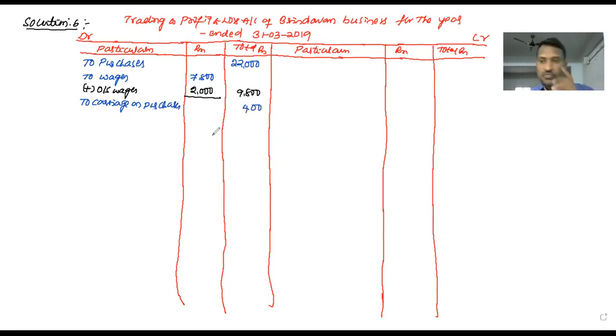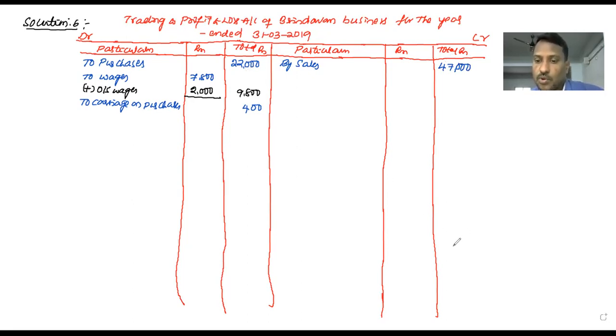Right. So the trading account debit side information is finished. Let's move to the credit side. By sales; there are no returns. Directly write down 47,000 in the credit column.